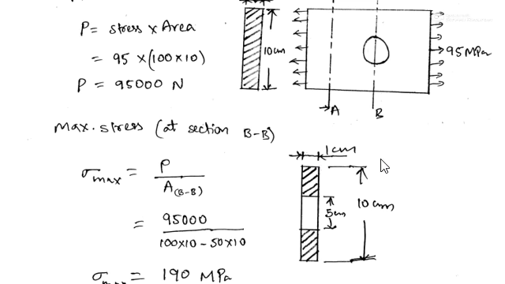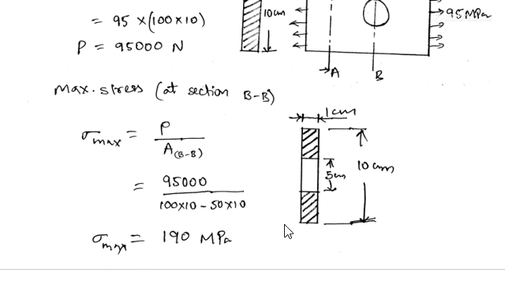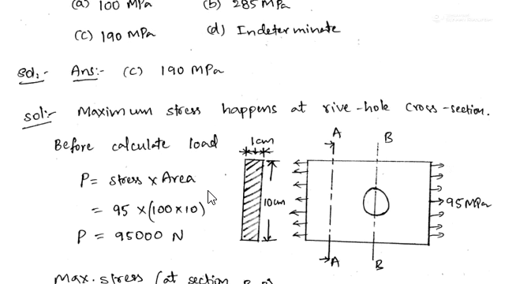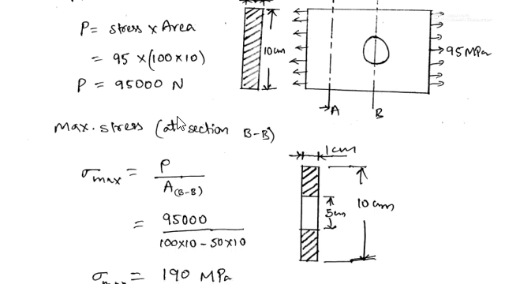So the cross section at BB is given in centimeters, but we have to take it in mm. Why? Because we have to express stress in megapascal or Newton per mm square. The options are in megapascals or Newton per mm square, both are the same. So we have to express area in mm. That's why we have taken 100 here. We converted centimeters to mm.